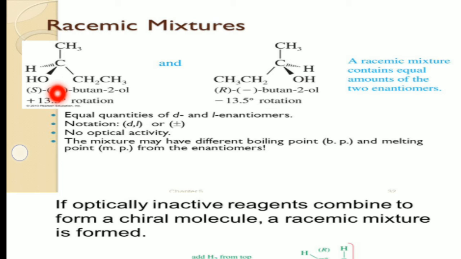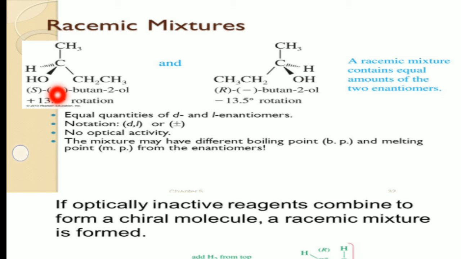Then that mixture is called the racemic mixture. Suppose butane-2-ol is taken. It is plus rotatory, that is dextrorotatory alcohol. Its rotation is plus 13.5.